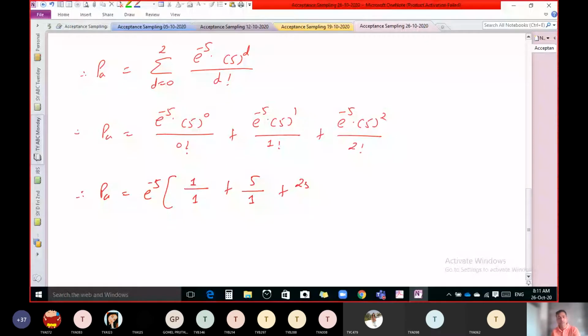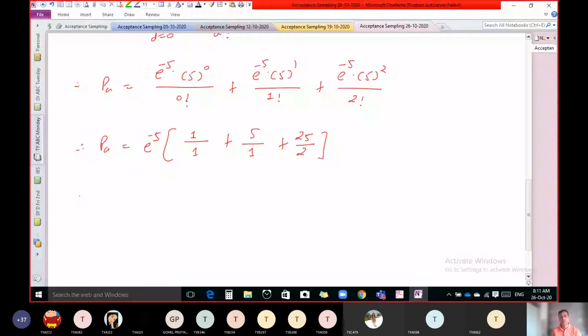It is a simple calculation. So P of A equals e raised to minus 5 times the bracket. The value of e raised to minus 5 should be given in the exam. So here it is known, e raised to minus 5 is 0.006737.